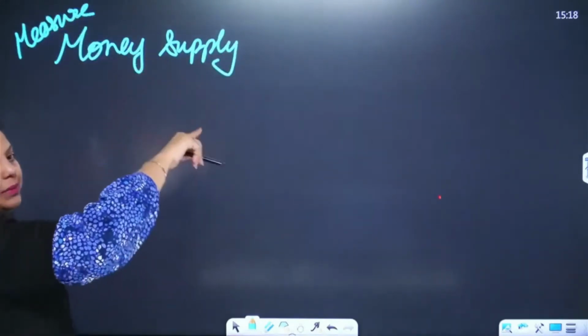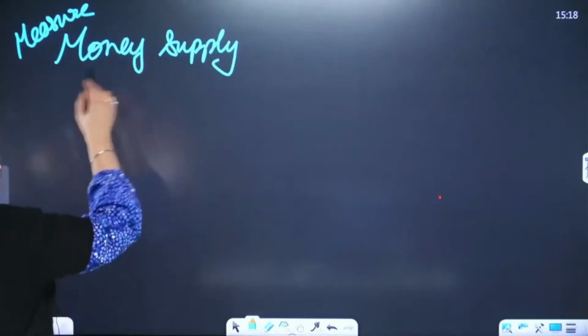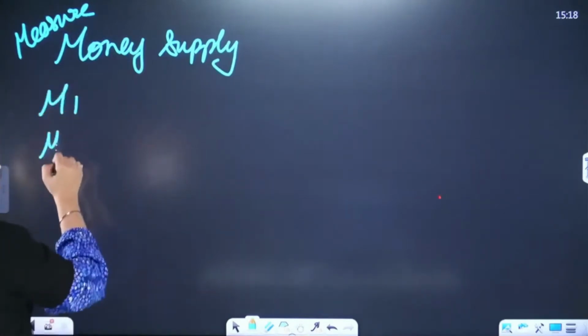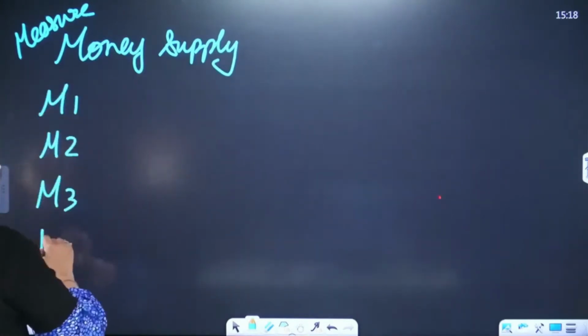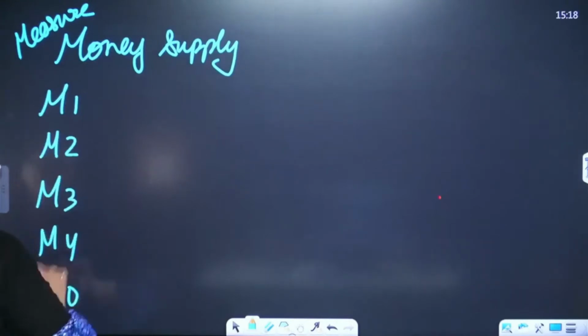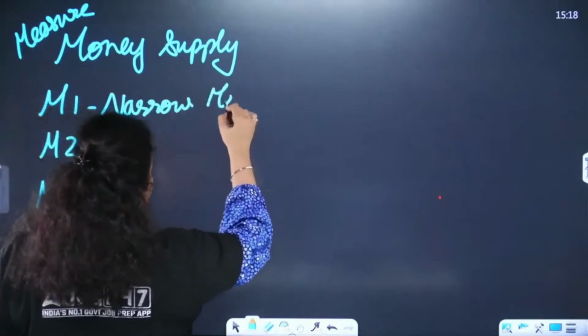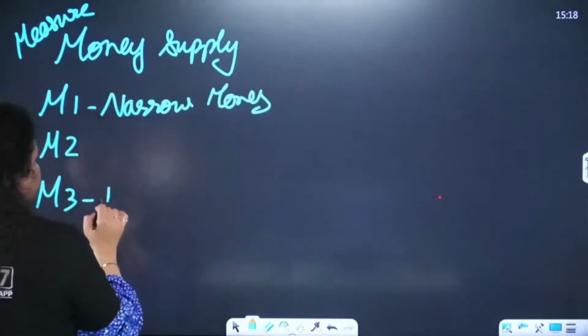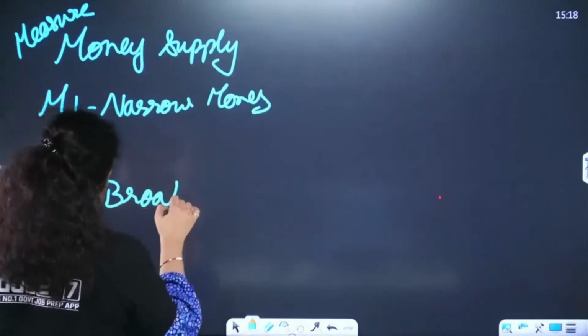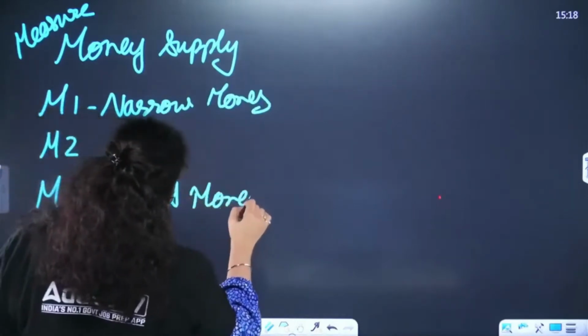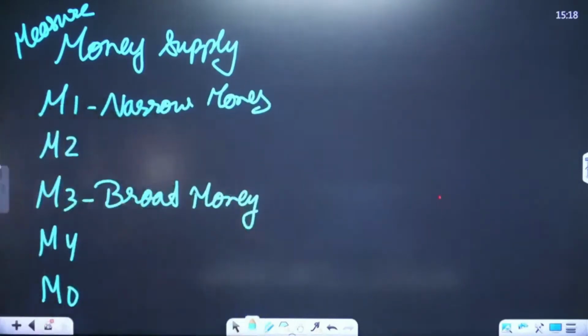And when RBI measures this money supply in the economy, it is done with M1, M2, M3, M4 and M0. Out of these, M1 is known as narrow money, and M3 is known as broad money. They are very famous, broad money and narrow money, and the maximum number of questions will be asked from these two.